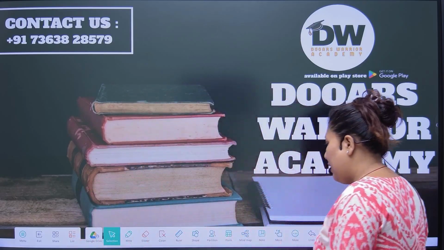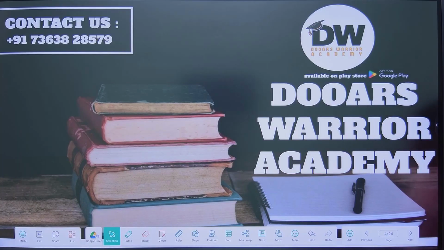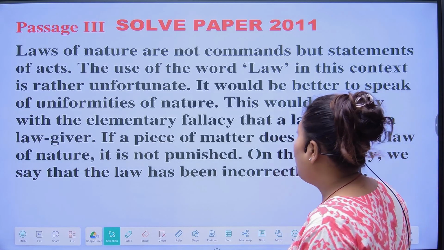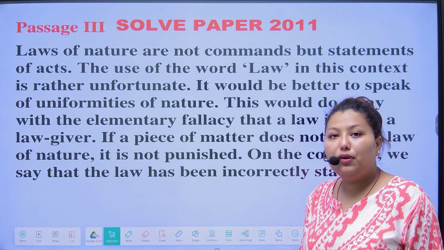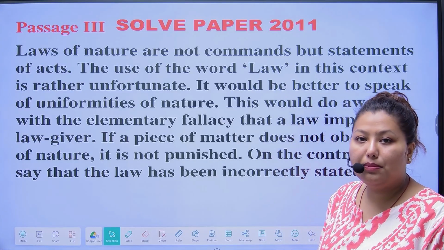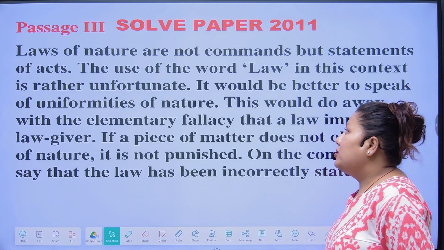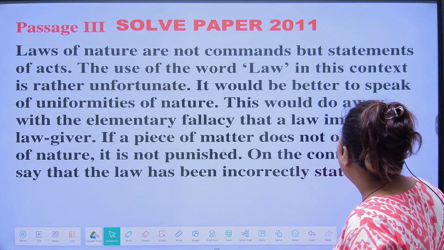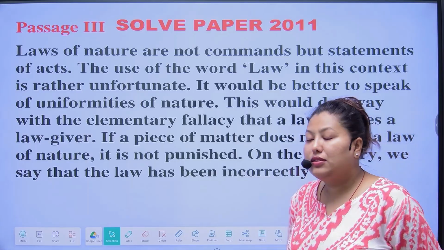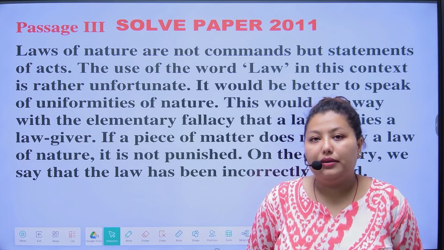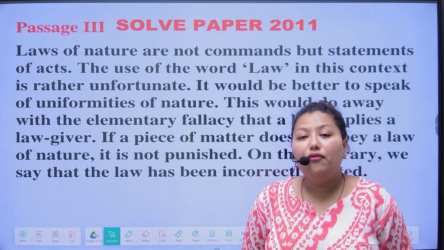At first we have to read the passage carefully. We will solve the previous year paper of 2011, passage number 3. The passage is: Laws of nature are not commands but statements of facts.